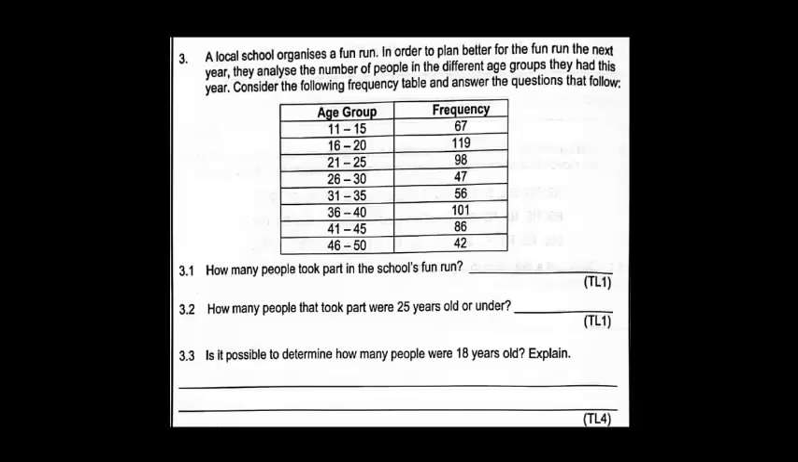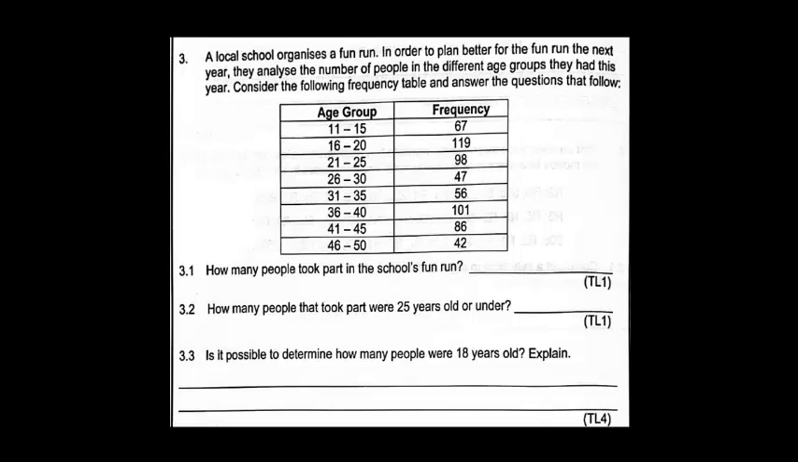Question 3 is as follows. It says a local school is organizing a fun run. In order to plan better for the fun run for next year, they need to analyze the number of people in different age groups that had participated this year. Consider the following frequency table and answer the questions that follow.